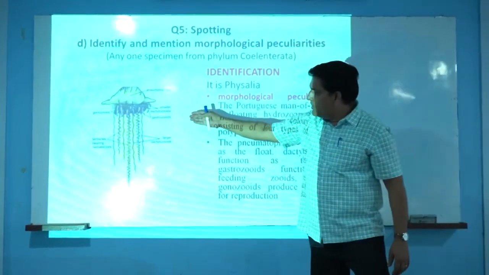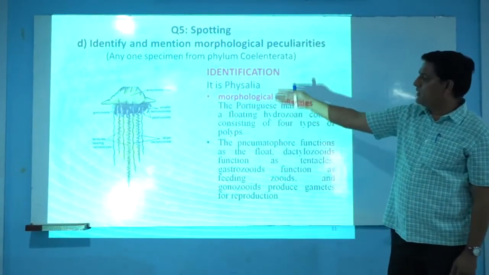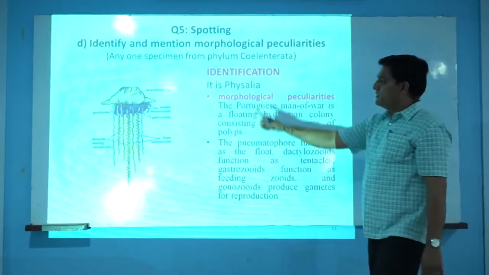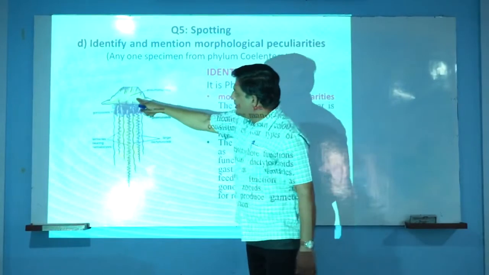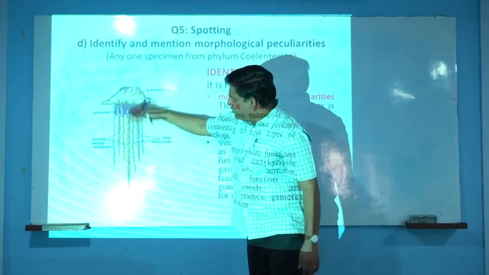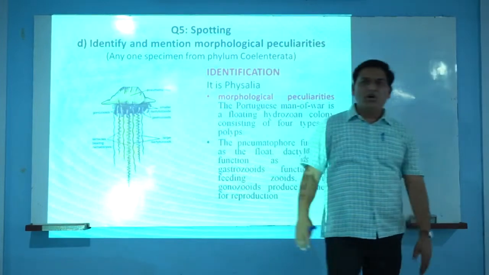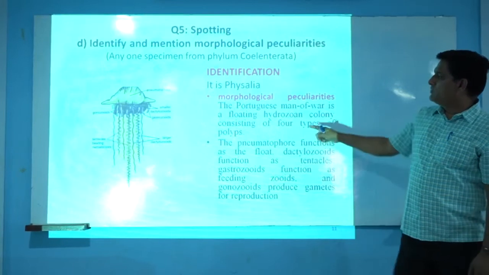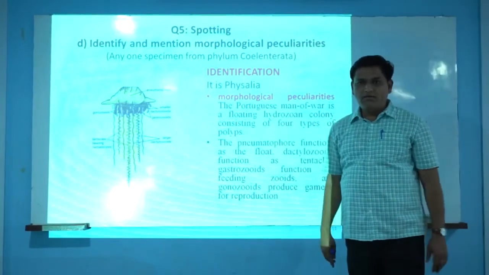Physalia is commonly called the Portuguese man of war. It is the best example of polymorphism. It has a crest-like structure, and below that we have several types of zooids, forming the best example of polymorphism. This will give you the remaining half mark.